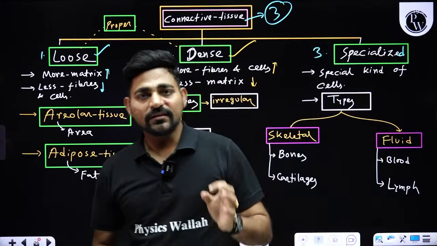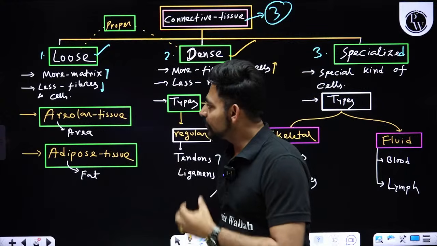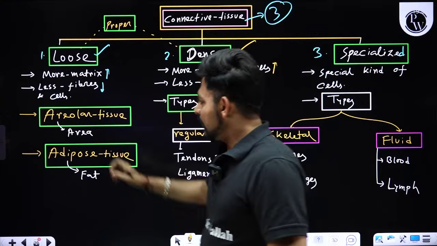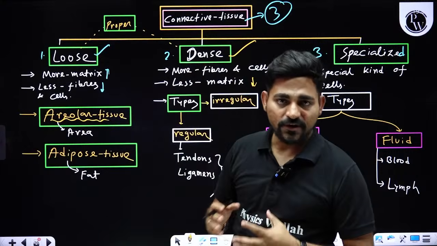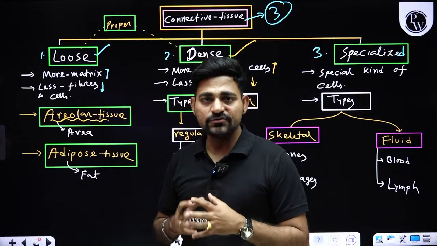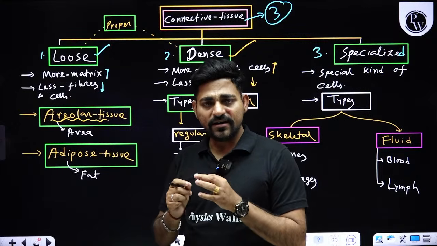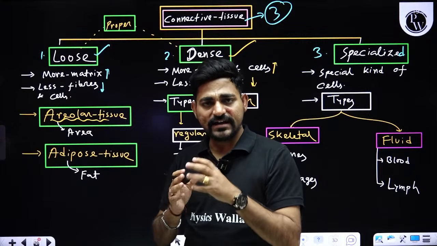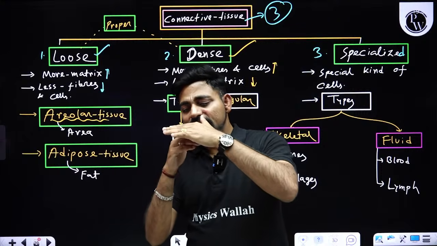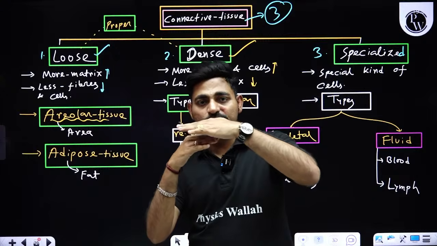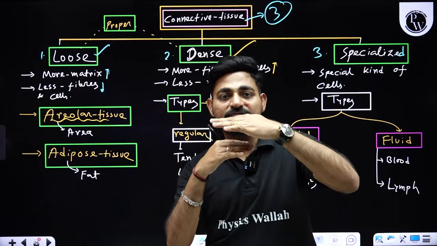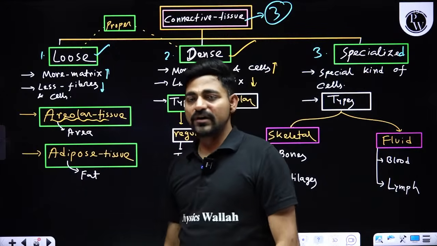Okay. Now, two classic examples of loose connective tissue: areolar tissue, often called cementing tissue, right? Wherever inside your body there is an air space or empty area between two different tissues, that will be filled by this areolar tissue.